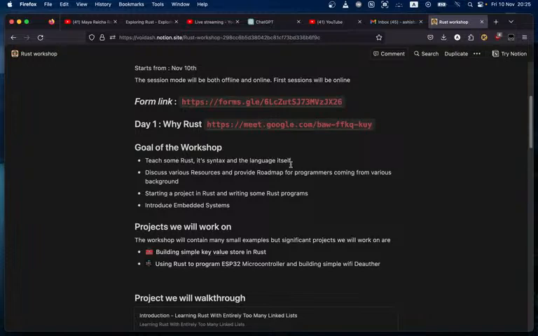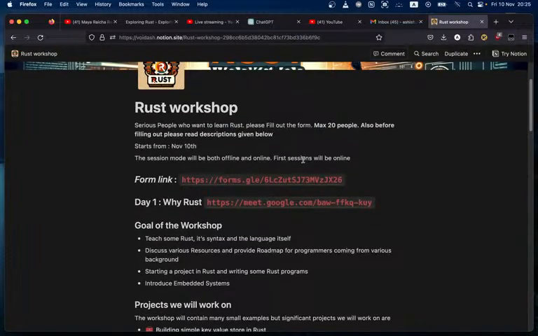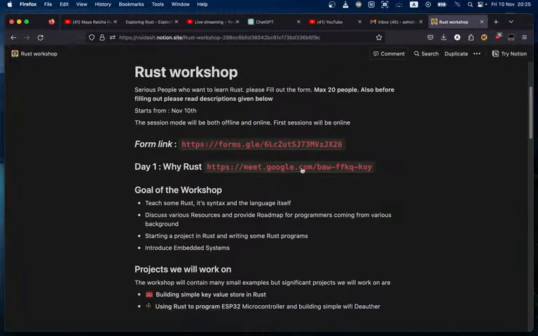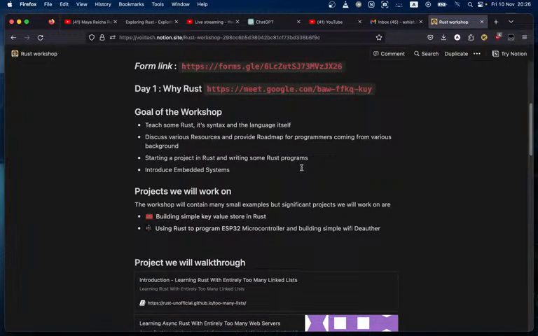And now let's talk about embedded systems. This workshop is all a build-up for introducing the concepts of embedded systems and doing Internet of Things, writing programs for microcontrollers and everything like that. So this workshop is a builder for that.